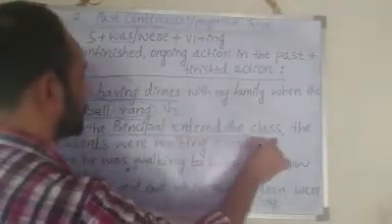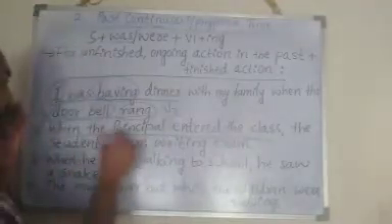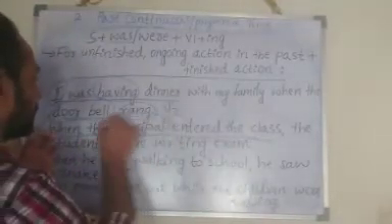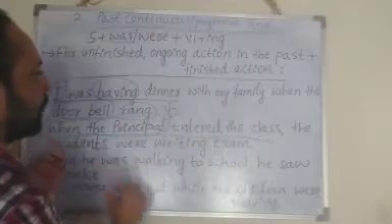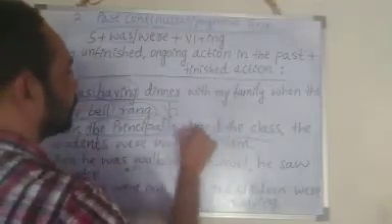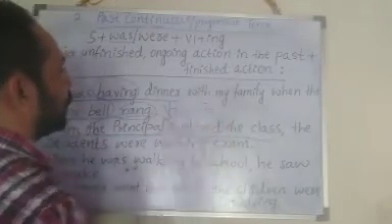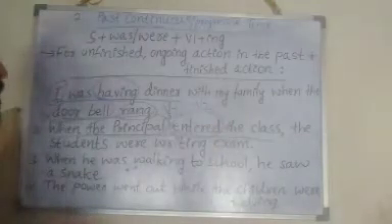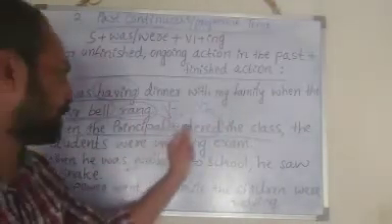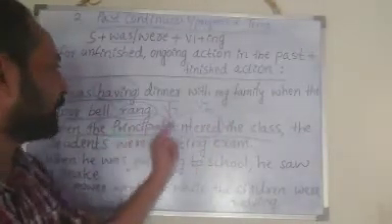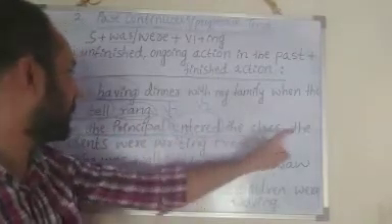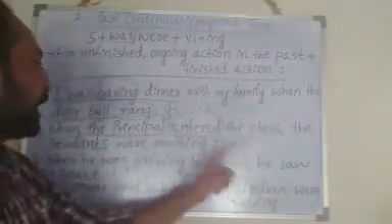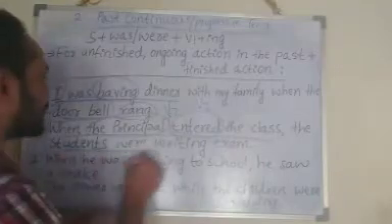Okay. Next, when the principal entered the class, this part we have to study. Which tense is it? Yes, the principal is the subject, right? Entered is V2 form. So it is absolutely simple past tense, right? The principal entered the class. Then the students were writing exam. This is past continuous tense, right?